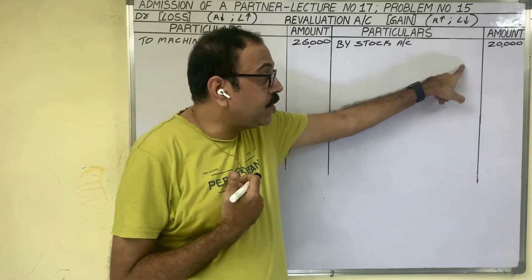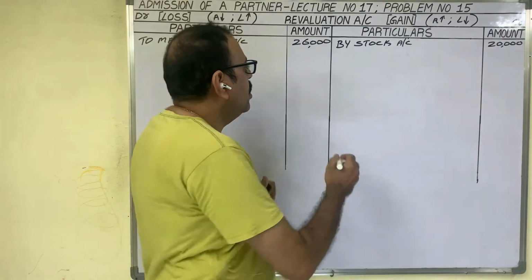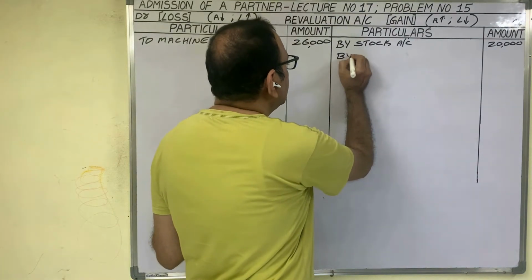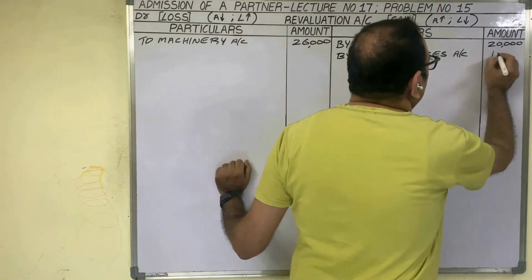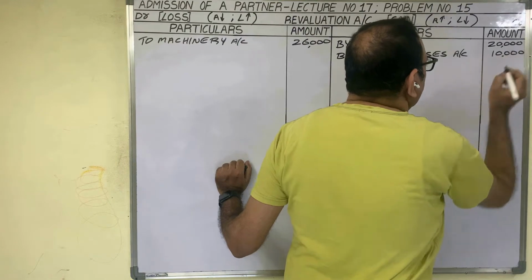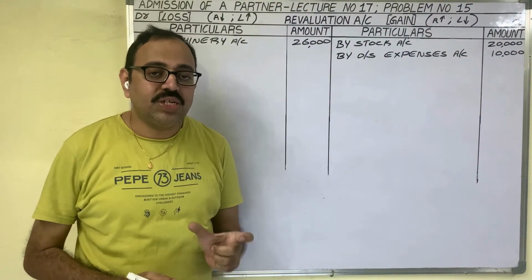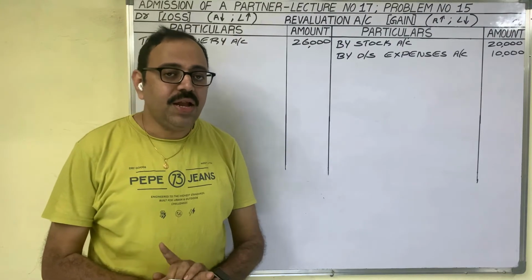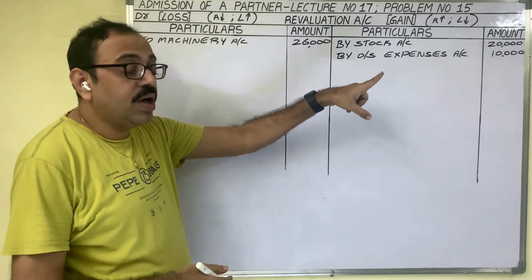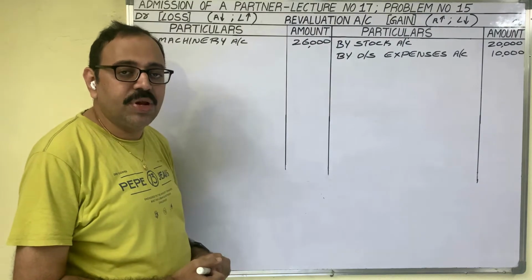It should be credited to this account by outstanding expenses. The firm need not pay 10,000 rupees, which means 10,000 is profit to us. So all adjustments related to the revaluation account are completed. Finally, we have to find out the profit or loss in revaluation of assets and liabilities.